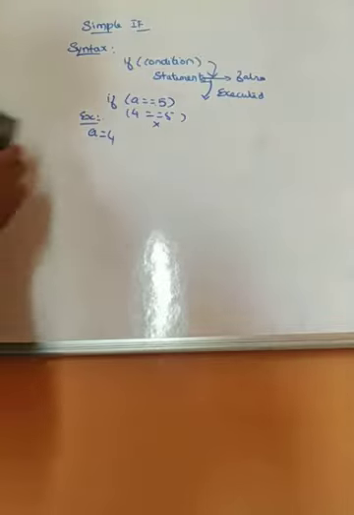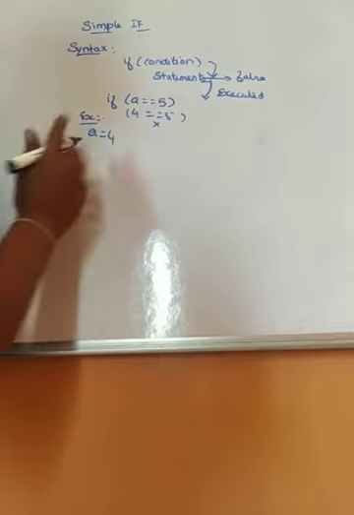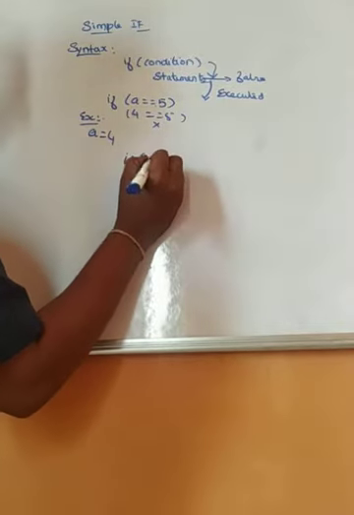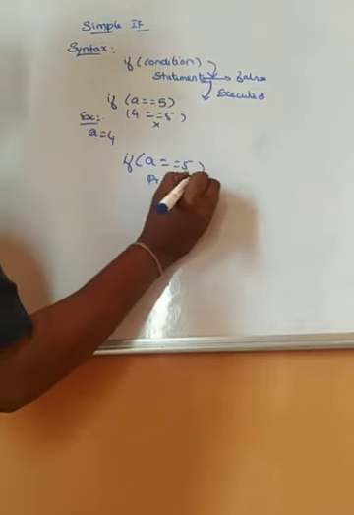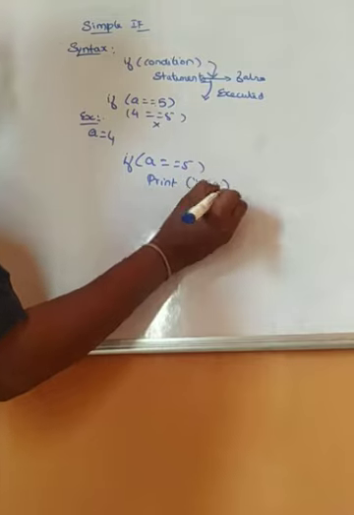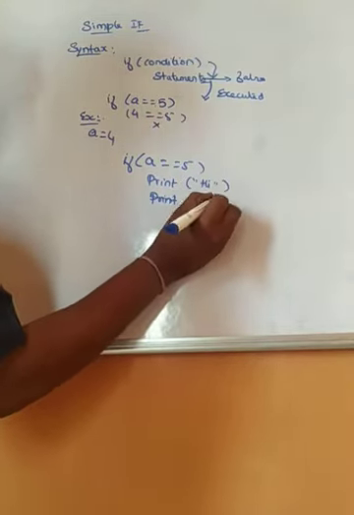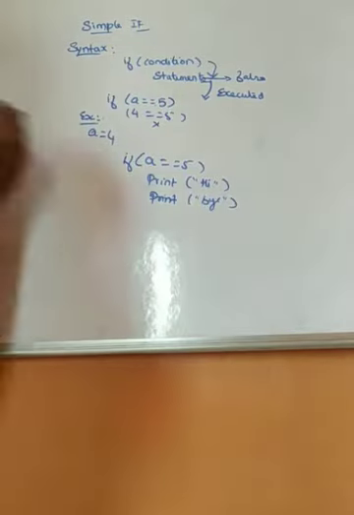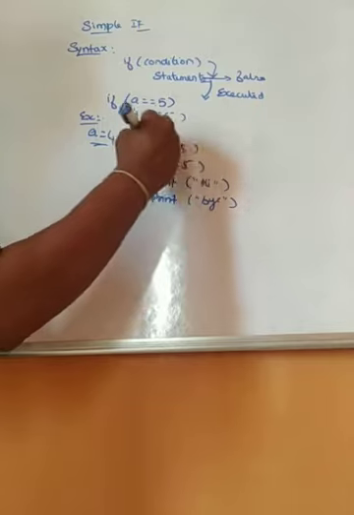syntax. And when the condition gets satisfied, I'll tell you with one clear example. If a equal to 5, then print hi, and then again I'm printing bye. When I give the value as 4, my condition 4 equal to 5 fails.